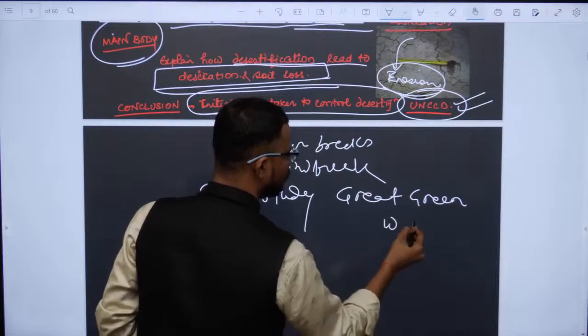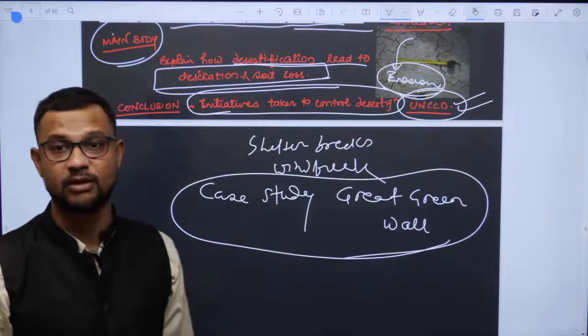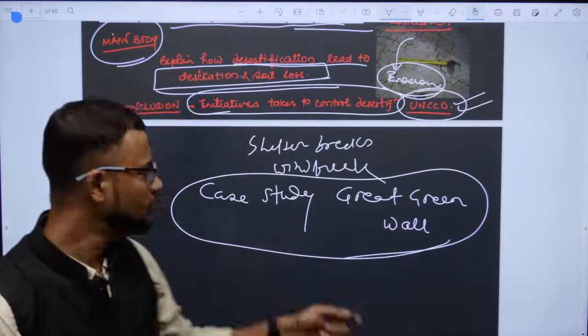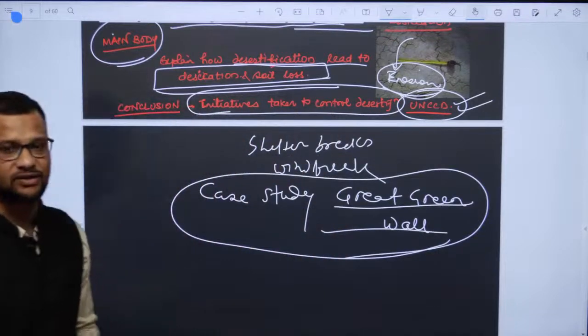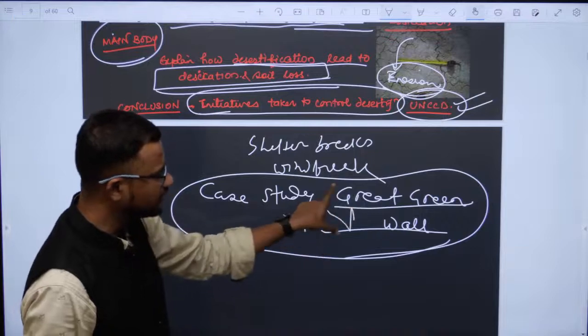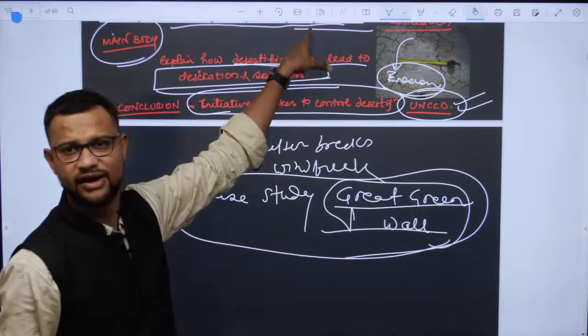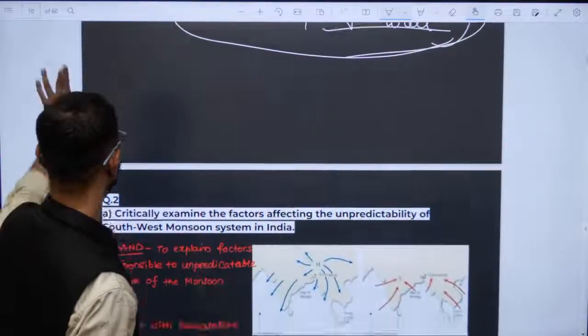Now let me know in the comment box what this program is, where this Great Green Wall program is being commenced and what its significance is. You can use this case study in answer writing, and that will make your answer much stronger, much more mark-fetching.